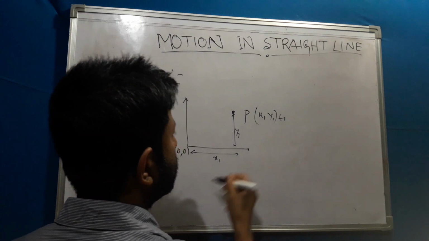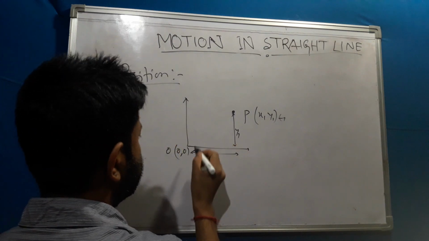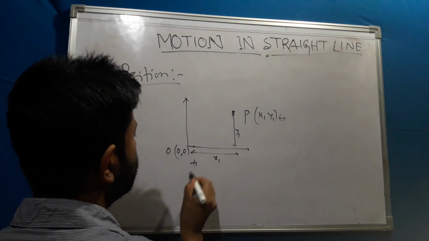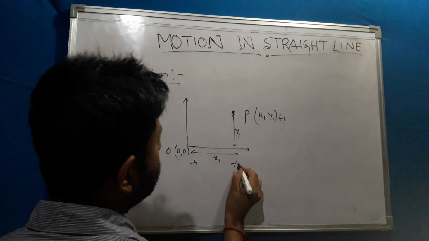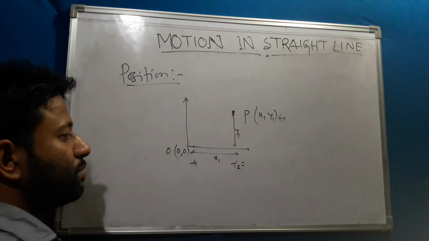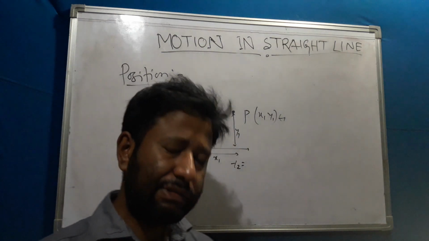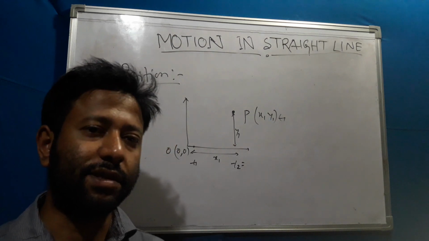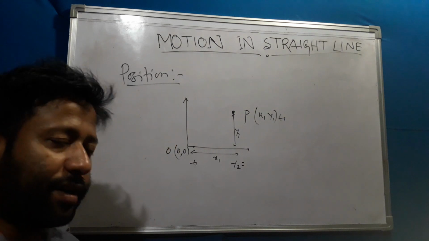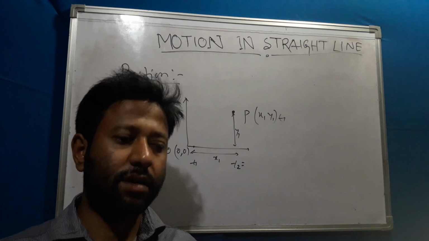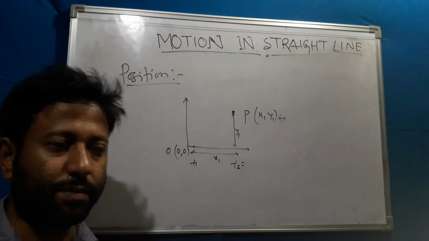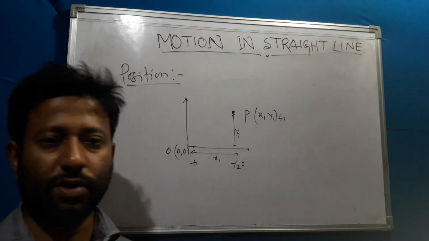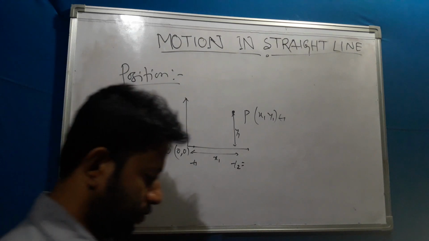Suppose this is t1, that means when I start a study, this is the t1 time, and this is the position of the object, and at t equal to t2, what is the position of this object. I will discuss all these things in detail again, so it will be more clearer. But for now just consider these things. Whenever I represent some object with respect to a reference frame or reference position and with respect to time, this is known as position.